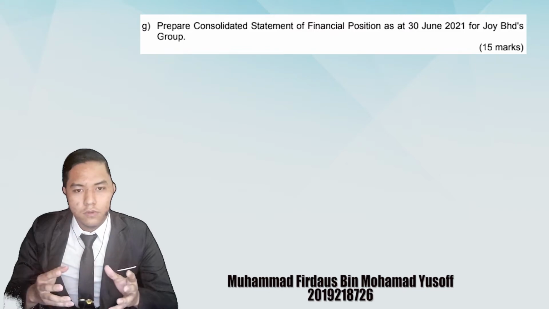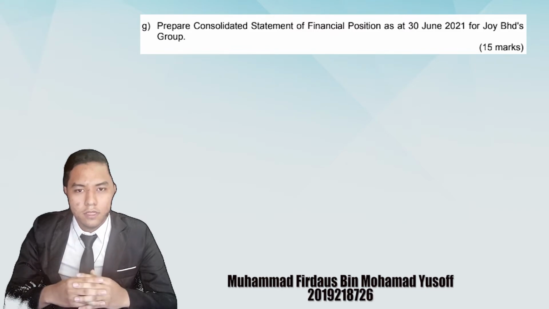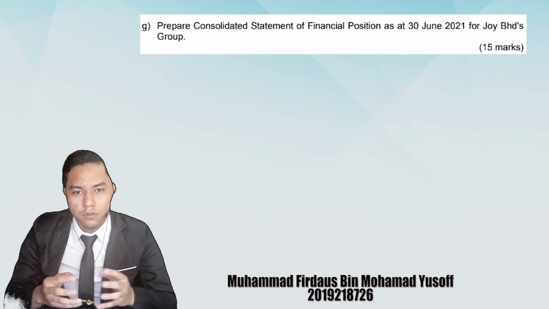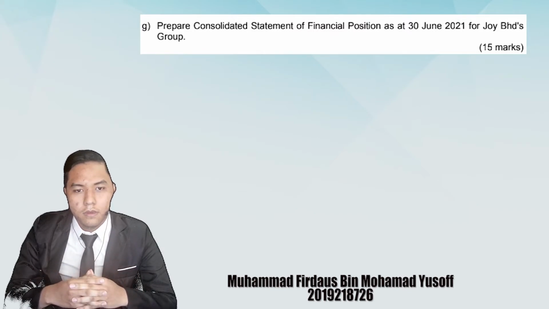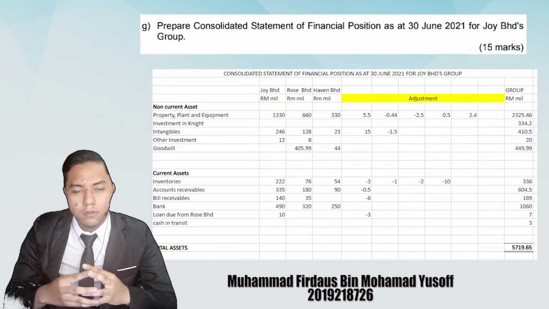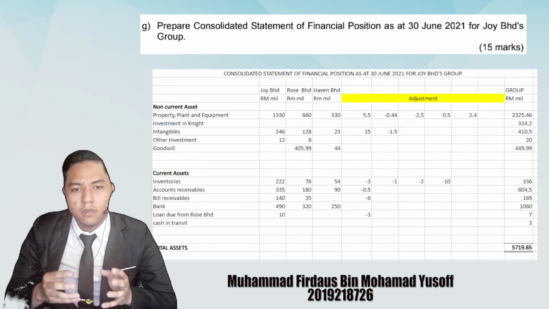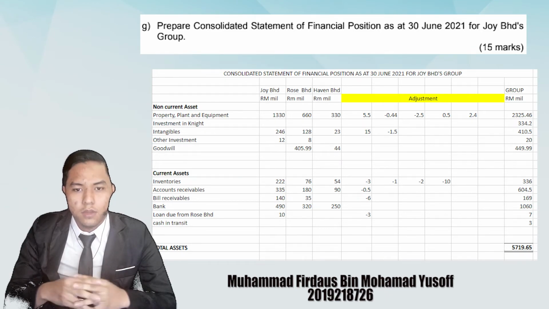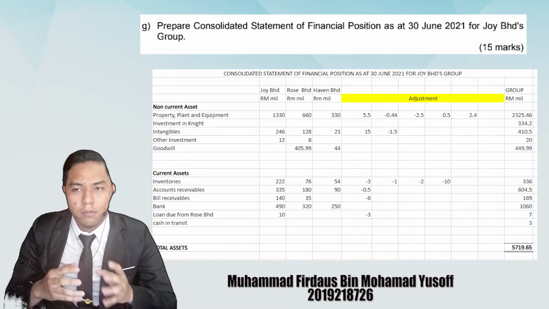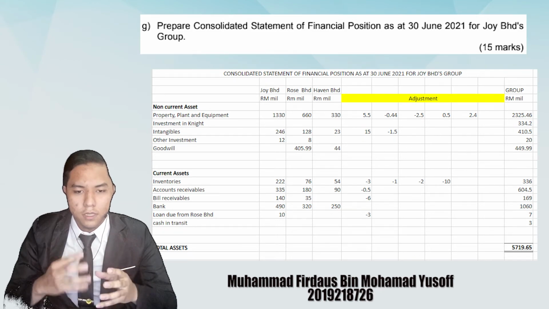First of all, we need to rewrite all the related transaction amounts from the previous statement of financial position as at 30th June 2021. Moving to the adjustment of property, plant, equipment, we need to add asset revaluation reserve, which is ARR, surplus on revaluation, and we need to minus depreciation to get the amount of 2,325.46 million.